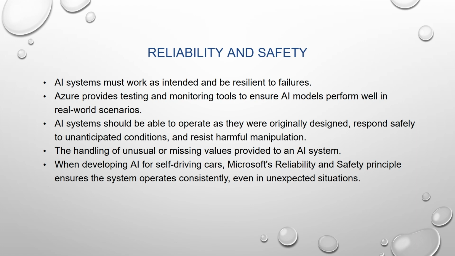Respond safely to unanticipated conditions, and resist harmful manipulation. So in the case of jailbreak, the user is asking the AI model some crooked question, or asking the AI model to provide secure data, or manipulating the AI model. So the AI model should be able to withstand those circumstances. That is what reliability and safety is about.